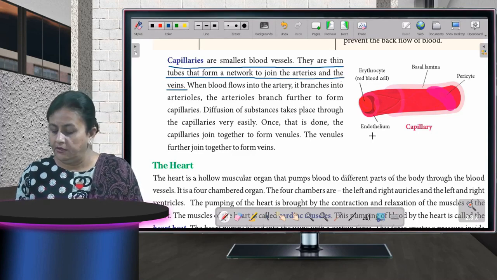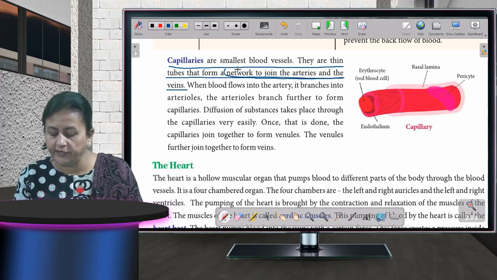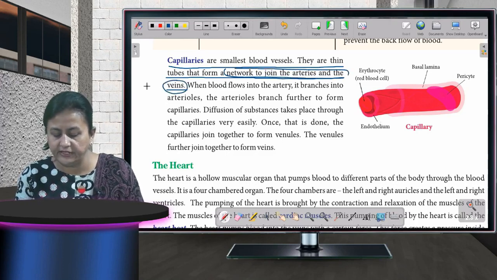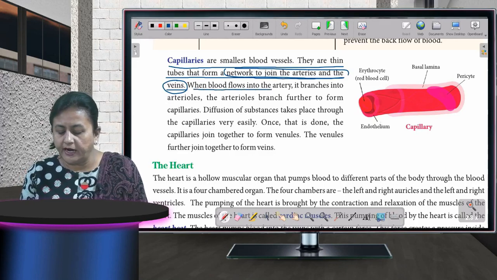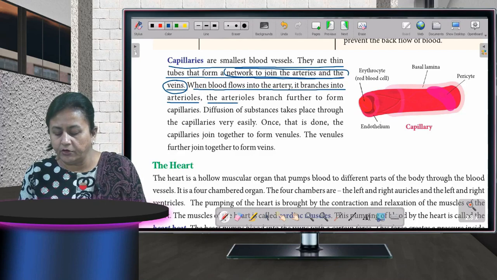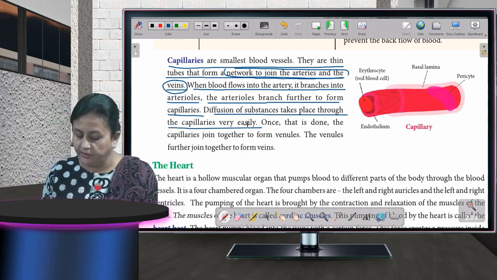They form a network to join the arteries and the veins. Fine, children. When blood flows into the artery, it branches into arterioles. The arterioles branch further to form capillaries. Diffusion of substances takes place through the capillaries very easily.